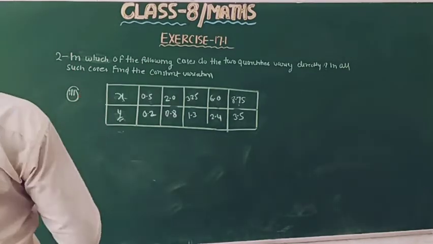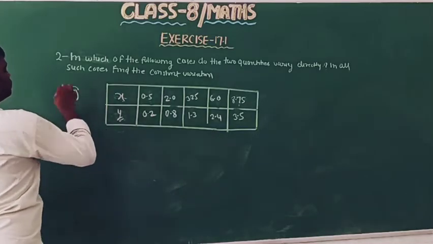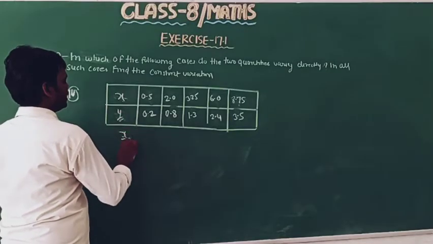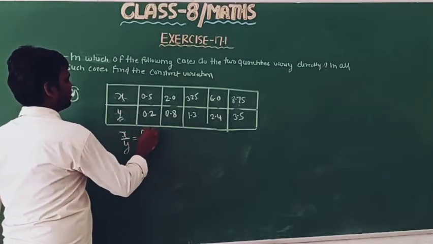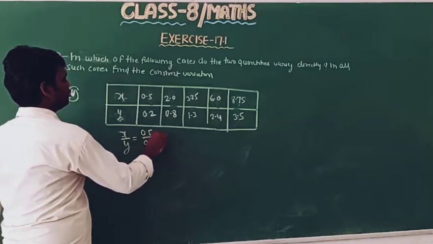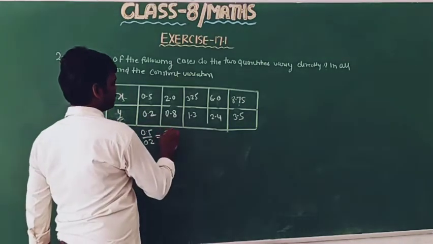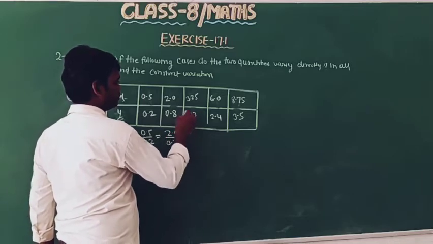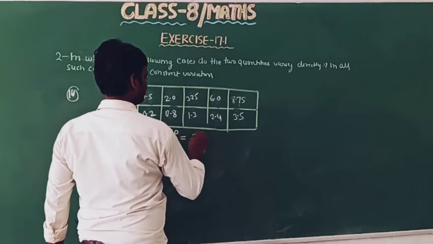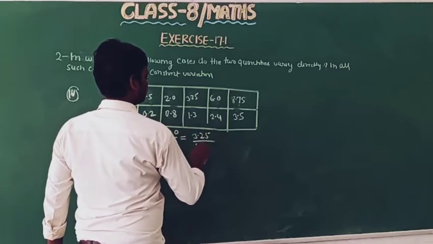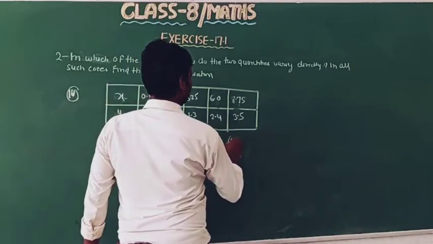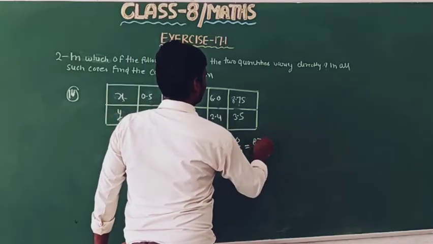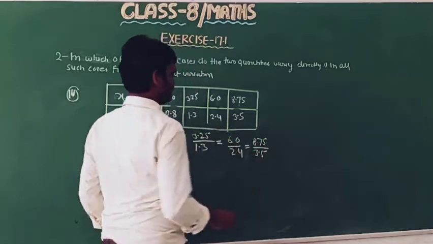This is the fourth part. Now write x by y equal to 0.5 by 0.2, and this is 2.0 by 0.8 equal to 3.25 by 1.3 equal to 6.0 by 2.4 equal to 8.75 by 3.5.